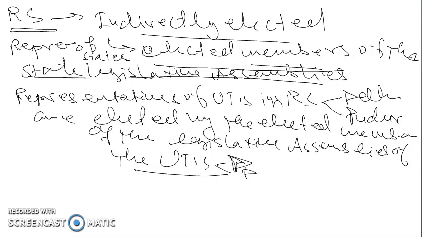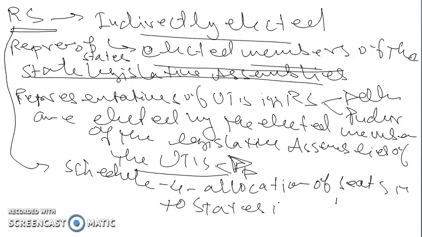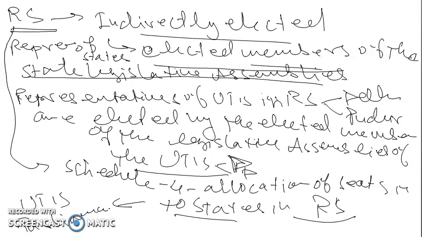So this is the manner of election to the Rajya Sabha, and the allocation of seats to states is provided by Schedule 4. Schedule 4 provides allocation of seats to the states in the Rajya Sabha, while the allocation of seats to the union territories is decided by the parliament. So representation of union territories in the Rajya Sabha is decided by the parliament.